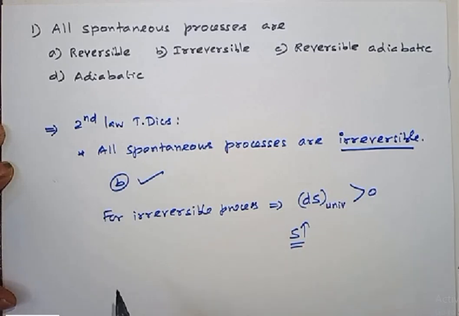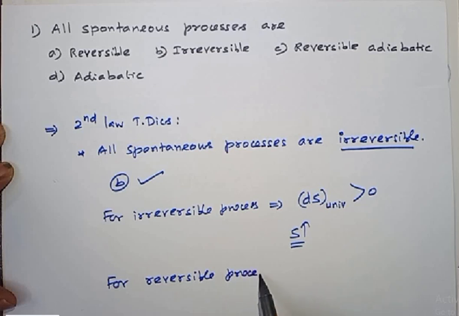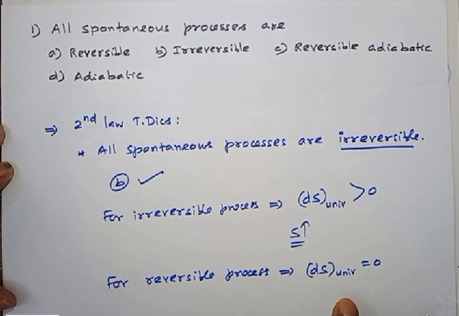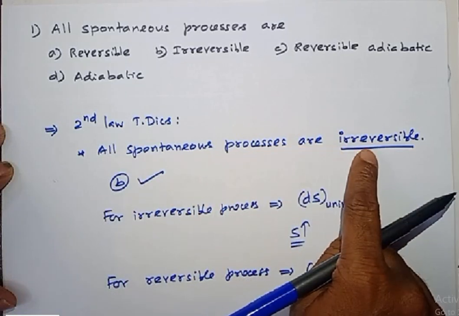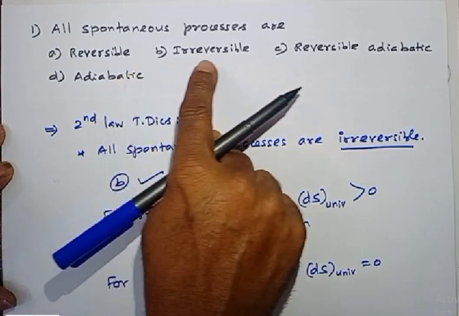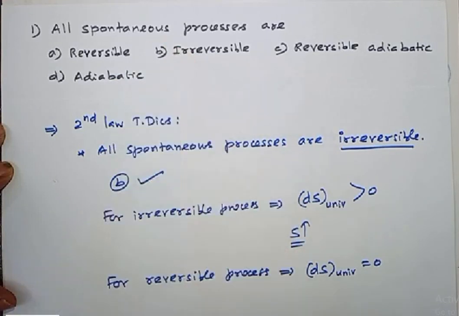In the case of a reversible process, the change in entropy of the universe is equal to 0. What does this indicate? For a reversible process, entropy remains constant. So keep this point in mind, very, very important. But for this question, the answer is direct. All spontaneous processes are irreversible in nature. So the correct option for this question is option B. Right, now let me move on to question number 2.